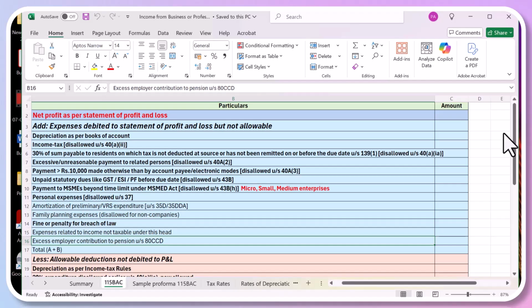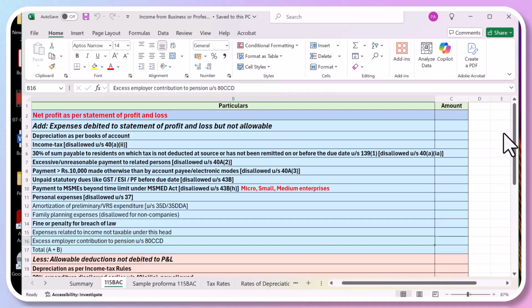or UPI, whatever. Okay. Then unpaid statutory dues like GST, ESI, Provident Fund. All the companies are supposed to pay Provident Fund, and ESI, that is Employee State Insurance Scheme. Some retirement benefit they have to give to the employees, and they are supposed to deposit some money into a certain authority, and even like GST. So if the company has not deposited GST with the government, they can't claim this as a reduction. So that will be straight away disallowed. So all statutory dues which you have not paid will be disallowed.